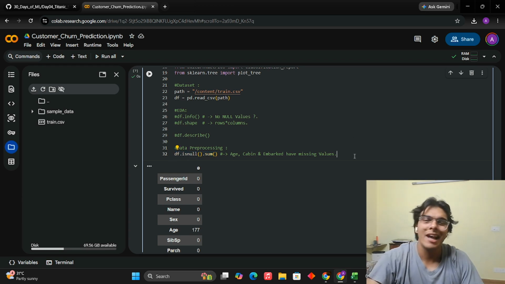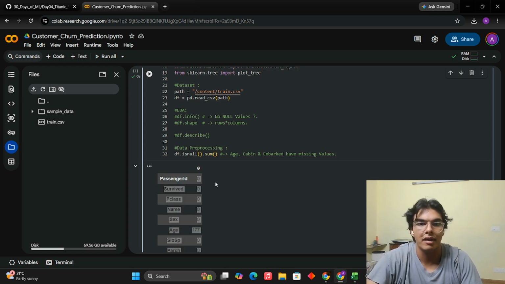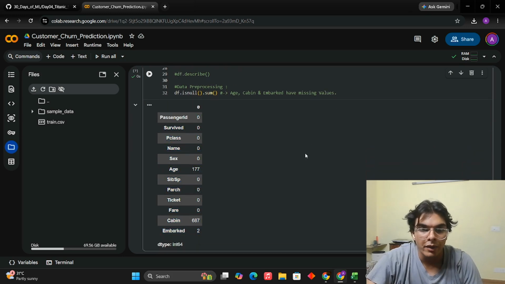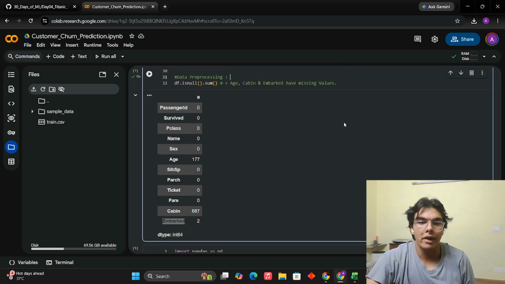This is the simple syntax. No need to memorize the syntax. I mean, I didn't memorize it. You can get used to it once you write it too many times. But yeah, df.isnull().sum() will return the sum of missing values in a specific feature. What does that mean? Let's say in PassengerId there were five missing values. So it will return five in here. But there are no missing values in PassengerId, so we have zero. Now moving on, when we look at this, we can find missing values in Age, in Cabin, and in Embarked. So now what do we do? What's the next step?